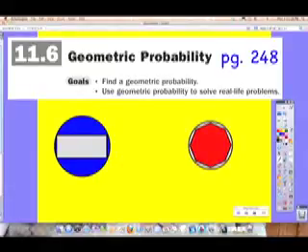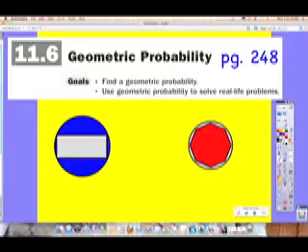Geometric probability. There's got to be a reason behind this, but whenever I hear those two words together, geometric probability, I immediately think of skydiving. I don't know if you guys have those kinds of associations. Because I think skydiving, for example, that picture up on the board, the blue circle with the gray square, rectangle, sorry. It's like we're skydiving.